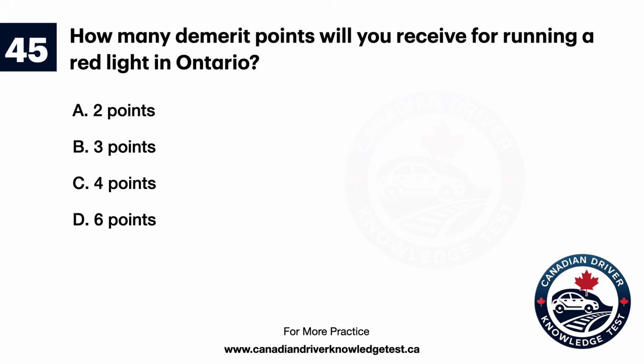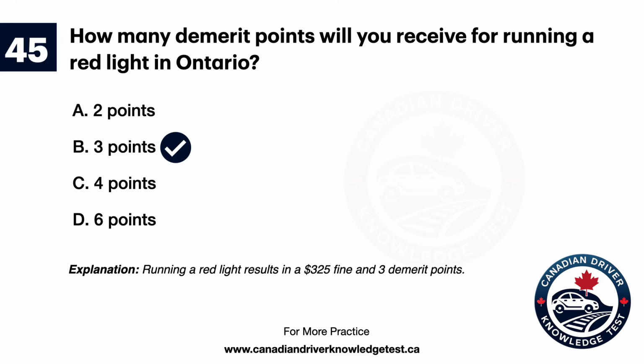Question 45. How many demerit points will you receive for running a red light in Ontario? A. 2 points. B. 3 points. C. 4 points. D. 6 points. The answer is B. 3 points. Explanation. Running a red light results in a $325 fine and 3 demerit points.